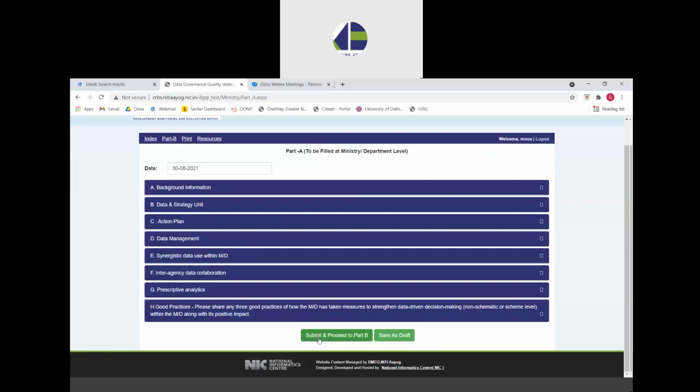So after the ministry has filled in all these sections, it can submit the responses and proceed to part B using this option. If it wants to save the responses to part A, it can also use the save as draft option and then proceed to part B. But for final submission, it is important that the ministry submits the final data.